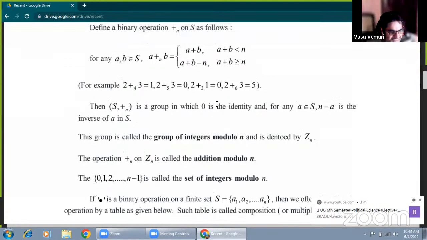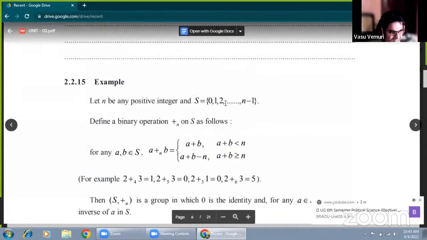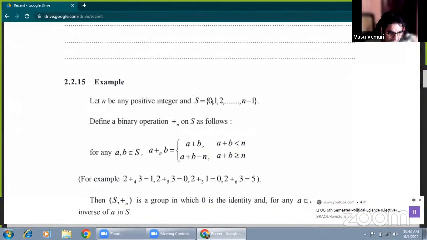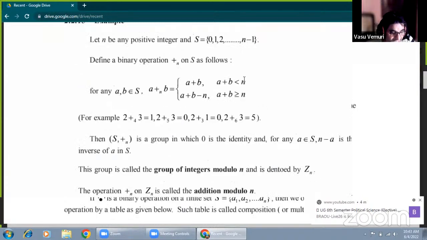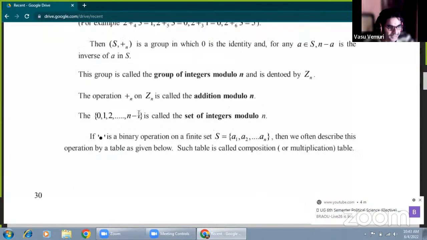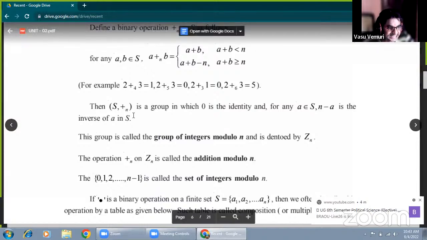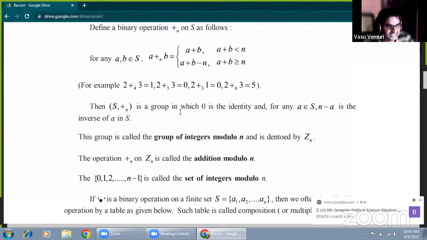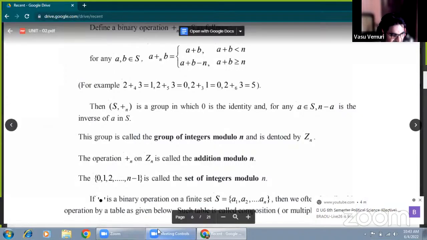Now, each and every element must have an inverse. Because 0 is the identity element, there are so many problems with respect to addition modulo n. Finally, S under addition modulo n is a group because of closure, associativity, existence of identity, and existence of inverse.